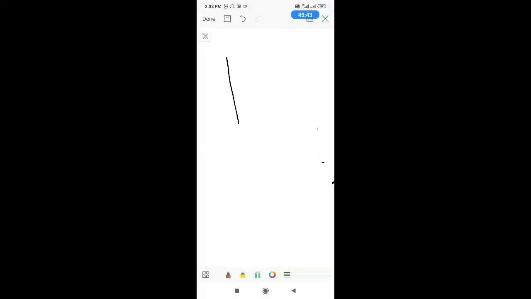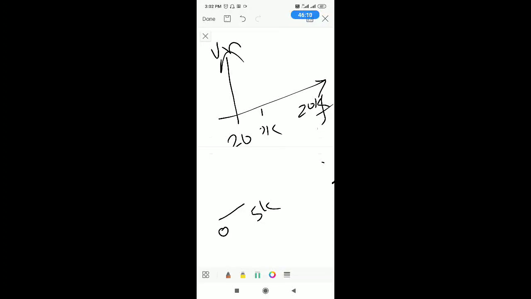When you draw the graph of frequency spectrum, this is frequency and this is noise voltage. FM generally is used for the entire range of audio frequencies, that is 20 Hz to 20 kHz, whereas in case of AM it is 0 to 5 kHz. At low frequencies the noise effect is less, at high frequencies the noise effect is more. Low frequency messages are less affected by noise, whereas high frequency messages are more affected by noise.